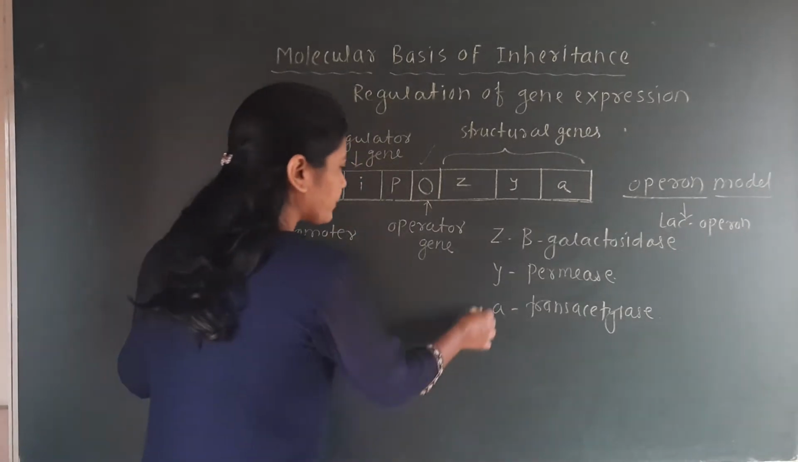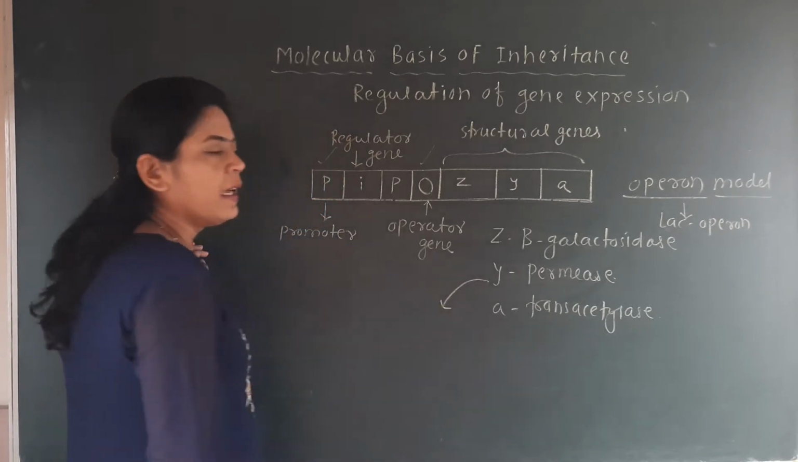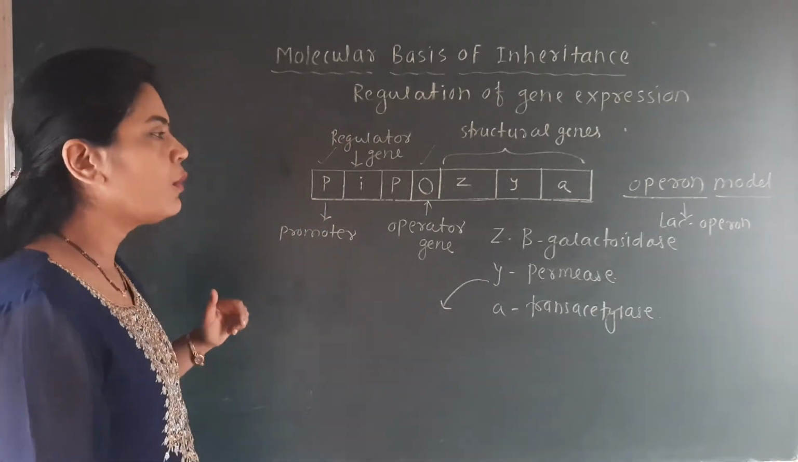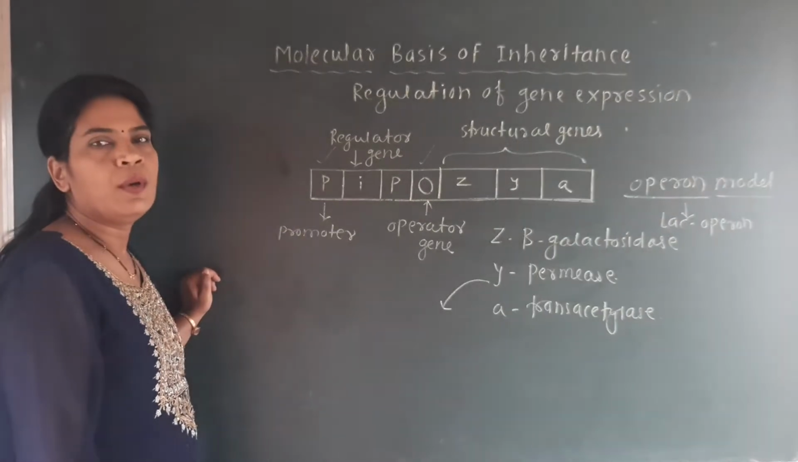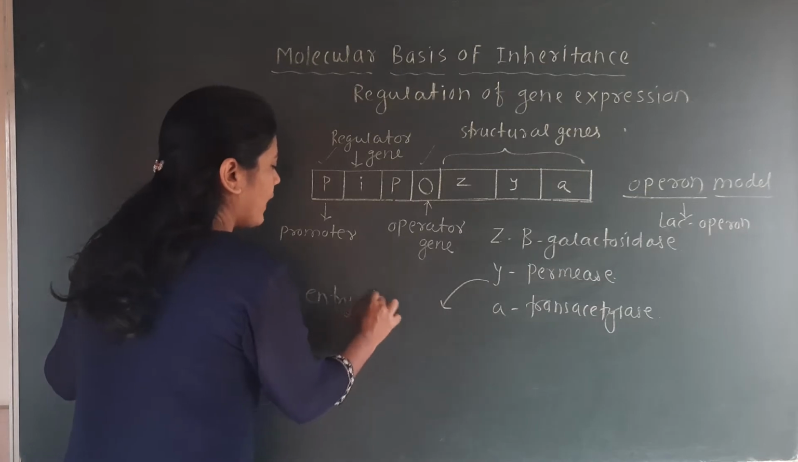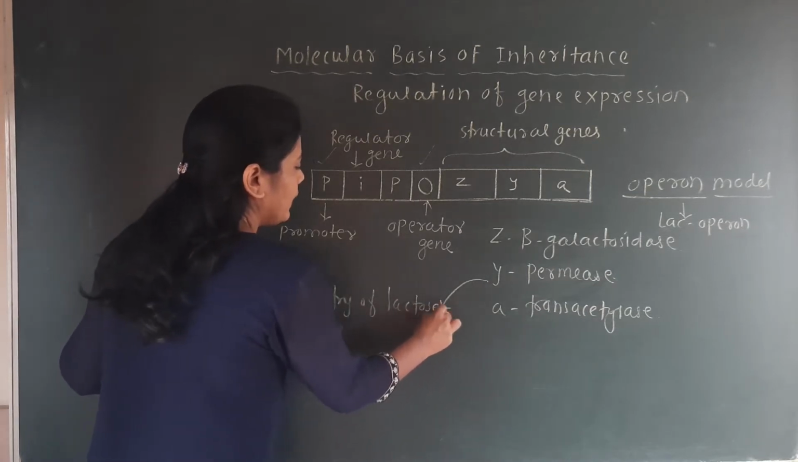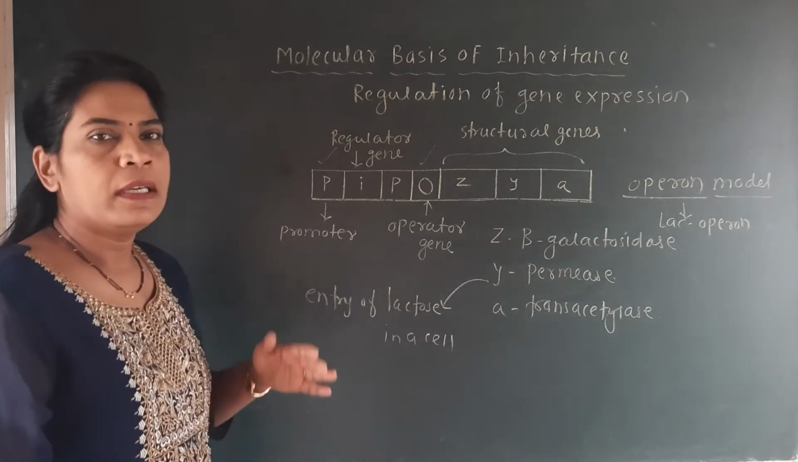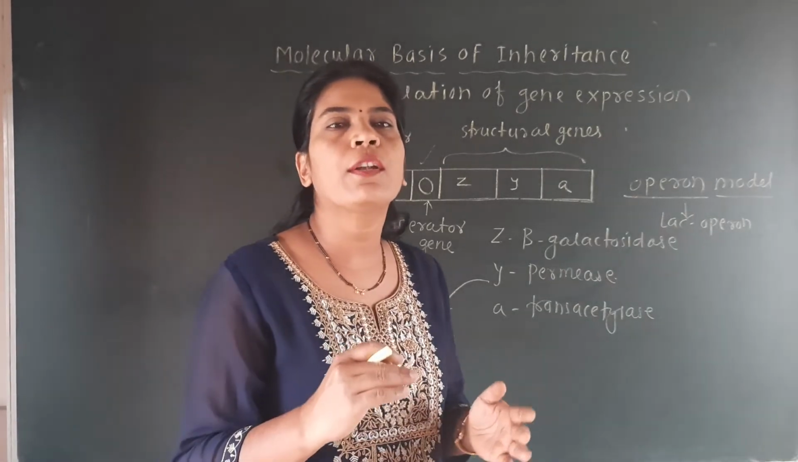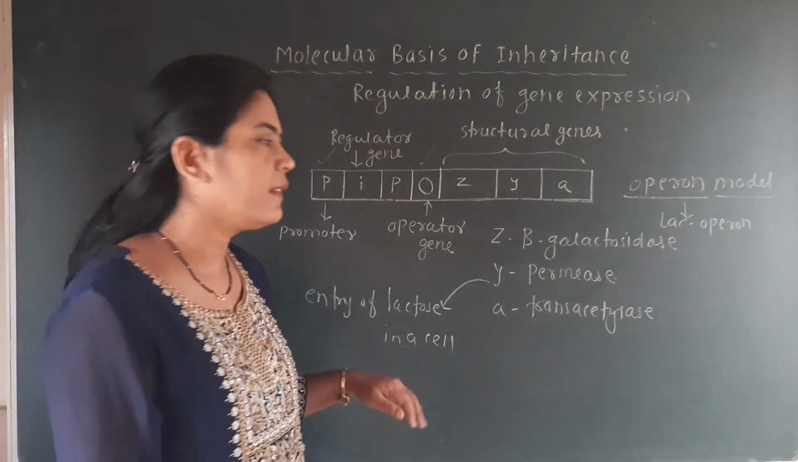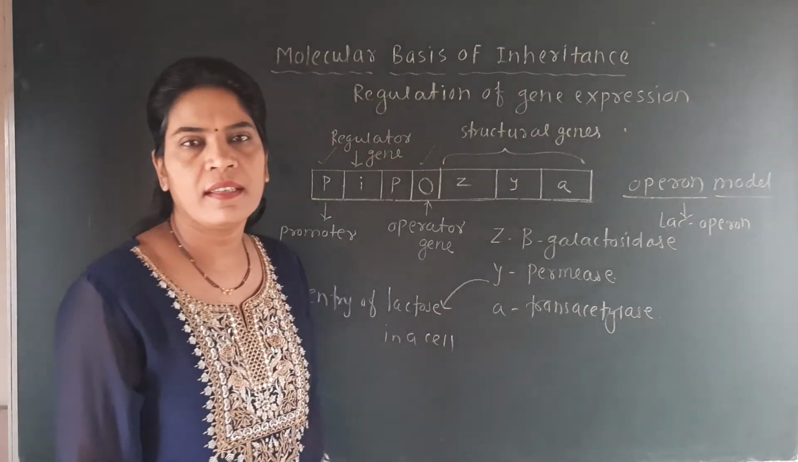See here, this Y gene is responsible for the formation of permease, and the role of this permease is the entry of lactose into a cell. So when lactose is there, that lactose slowly enters into the cell of E. coli, and for this the enzyme permease is needed.